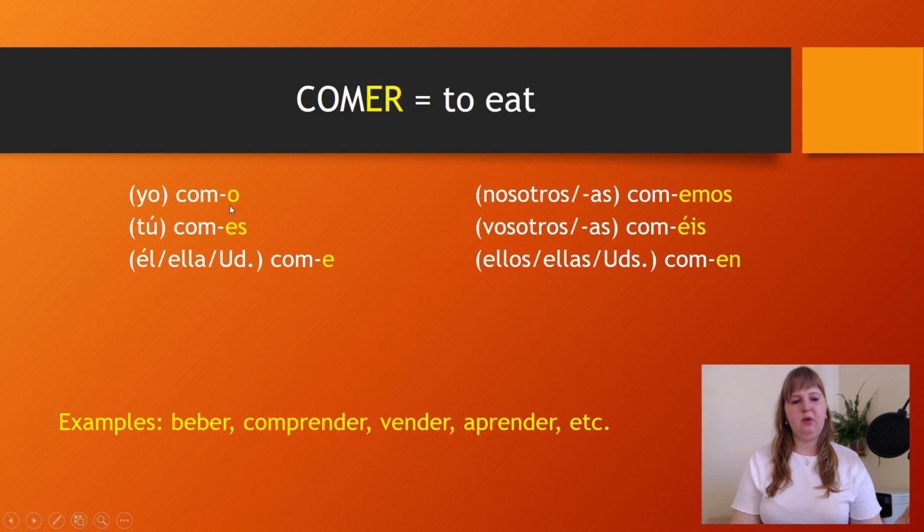So, como, it means I eat. Comes means you eat, and it is used in an informal context. Él come means he eats. Ella come means she eats. Usted come means you eat, and it is used in a formal context.